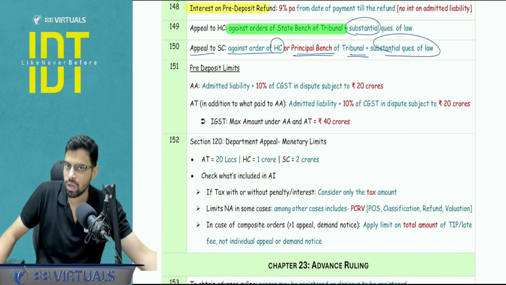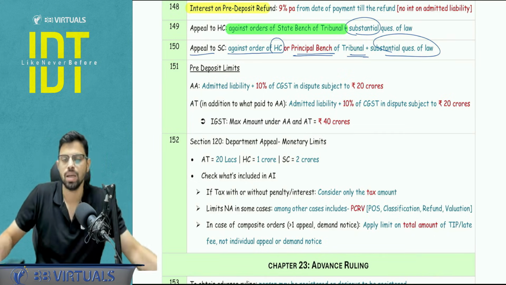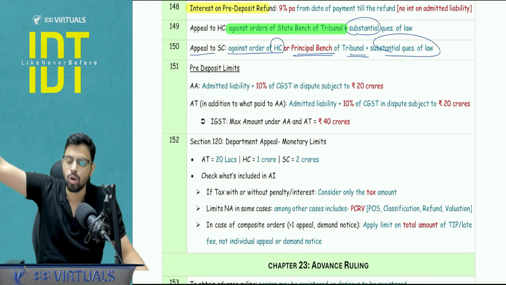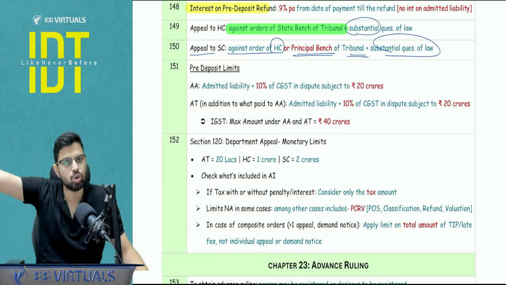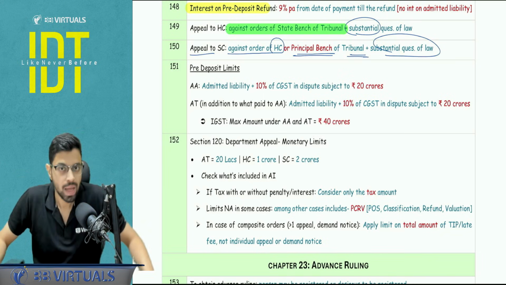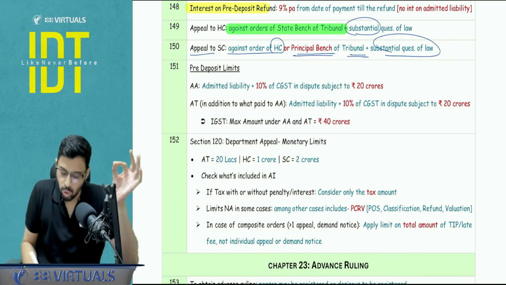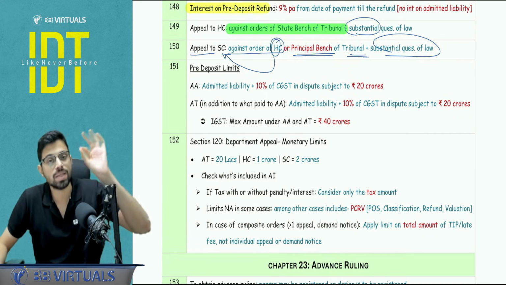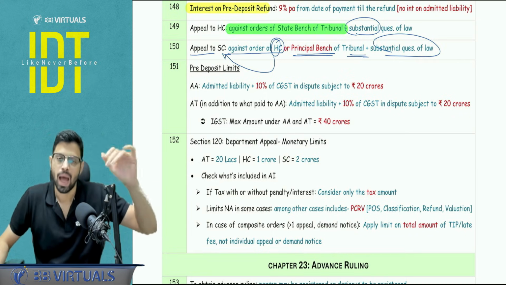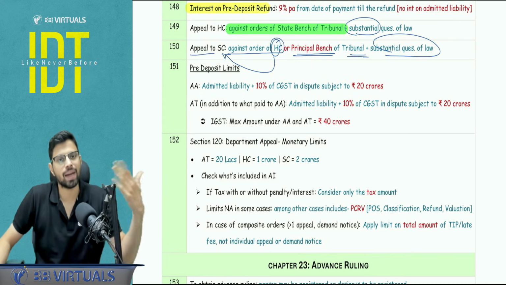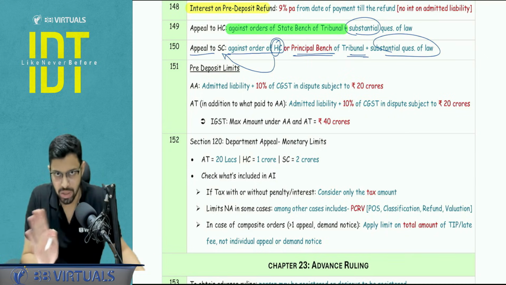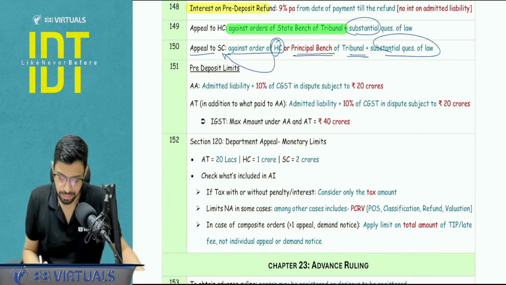The question may not give you the bench status. So here it will be the principal bench against which the order will be passed, and against which the appeal will be filed to the Supreme Court, not the High Court. Another point to be noted: if I want to go against the order of the High Court and appeal to the Supreme Court, it needs to be certified as fit for appeal. The High Court can certify it suo motu, or I can get it certified by filing an application. Is it clear? No such certification is required against the order of the principal bench.